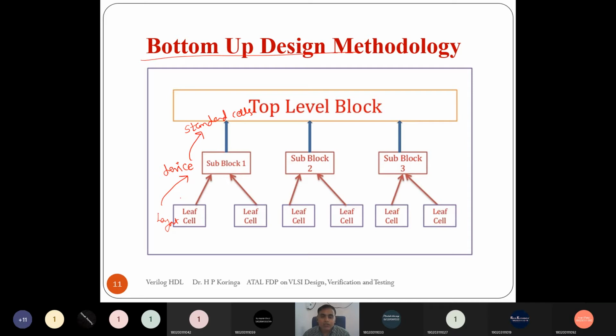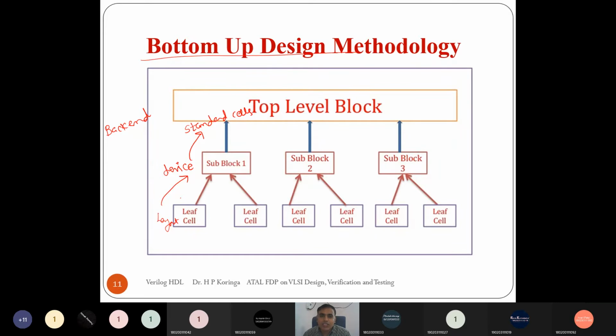So the bottom-up design approach is normally used on the backend design side, and the top-down design approach is used on the front-end design side. The front-end designer uses the top-down design methodology, and the backend design engineer uses the bottom-up design methodology in the VLSI design flow.